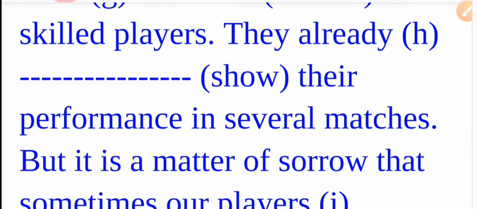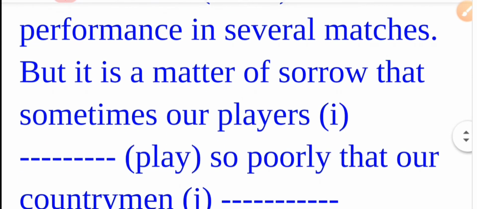They already showed their performance in several matches. Learners, you know from your early classes, if you find "already" or "recently" in a sentence, then it is present perfect tense. According to the rules of present perfect tense, we need to use here "they", plural. The subject is plural. They already have shown. Have and the past participle, have shown. They already have shown their performance in several matches.